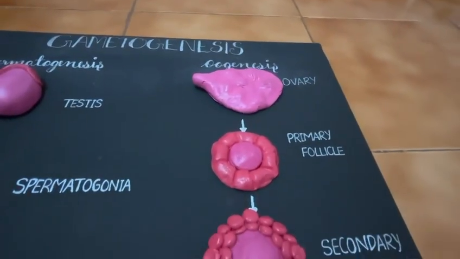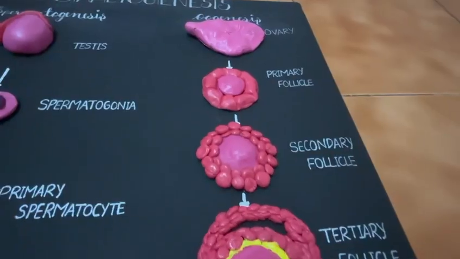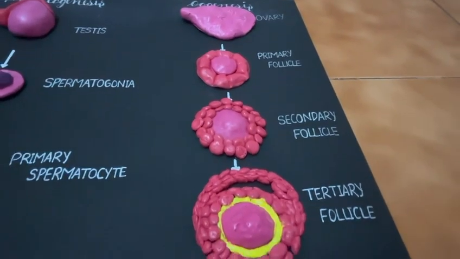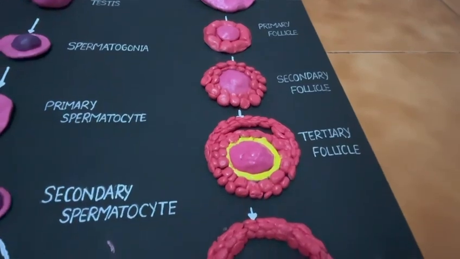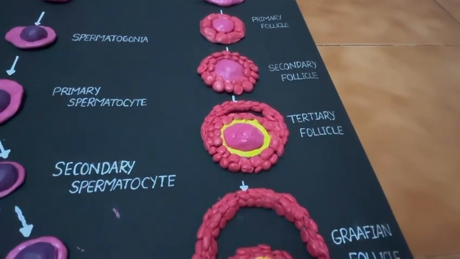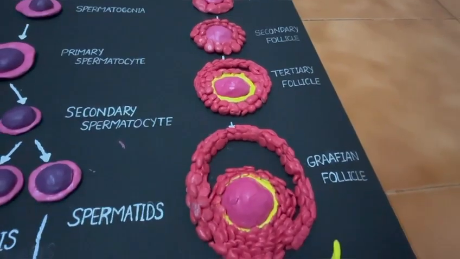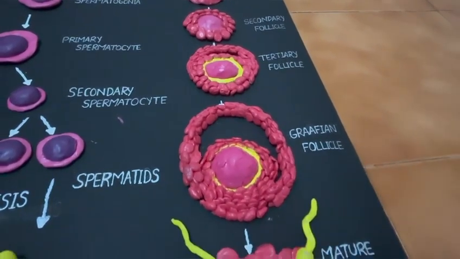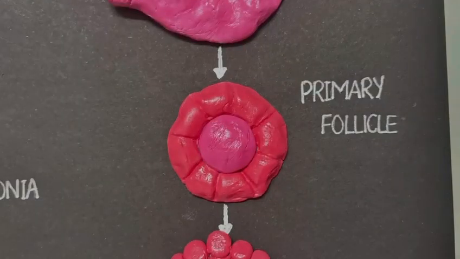Oogenesis. Oogenesis is the process of ova formation from primitive germ cells in the ovary, beginning during fetal life. Primitive germ cells multiply mitotically to form oogonia. The oogonia further differentiate to form primary oocytes. Each primary oocyte is enveloped by a single layer of granulosa cells, forming a primary follicle.